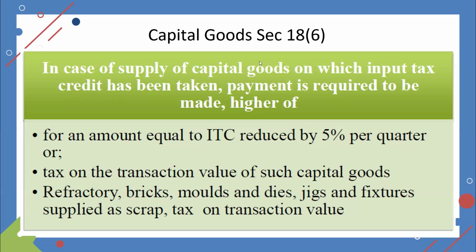I think policy has taken a decision of average 5 years, but in many instances we have seen that within 2 years it becomes scrap, and still based on this rule we are getting a deemed reversal for 3 years. So this is the practical issue. In the section or rule there are no such wordings, therefore we have to do the reversal. There's no other option, but only if it is refractory bricks, moulds, dies and jigs, then no reversal is required.